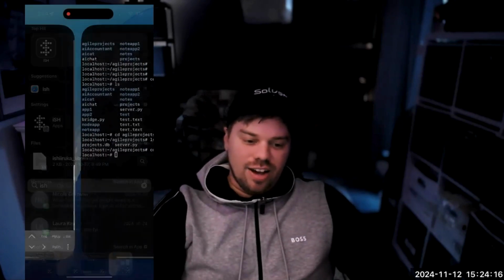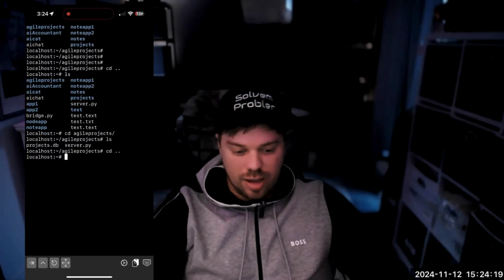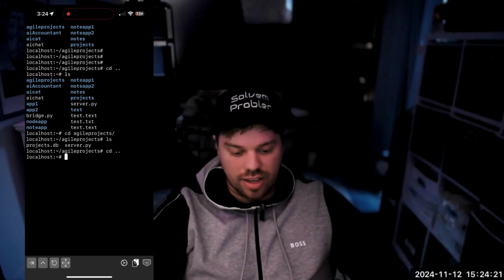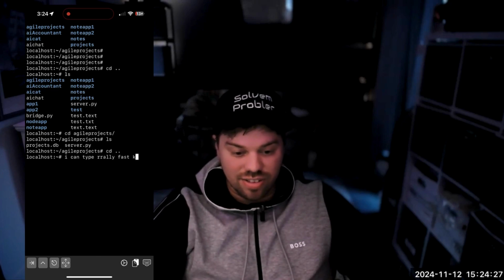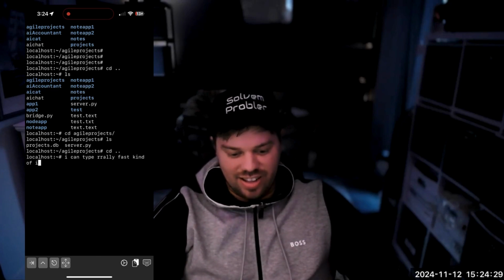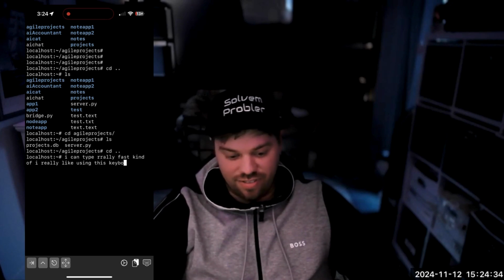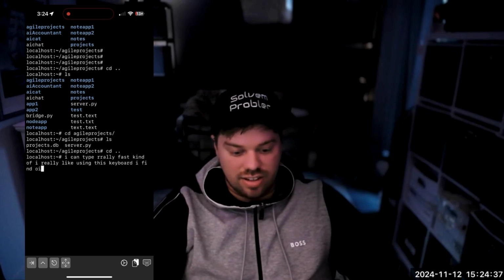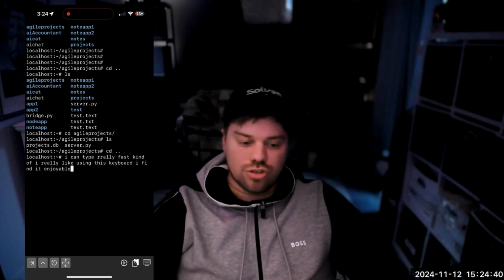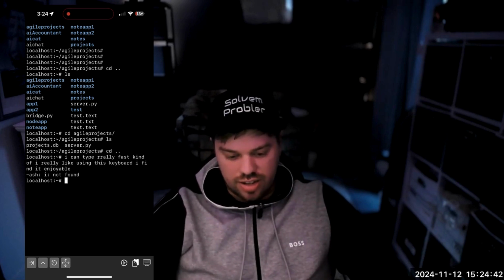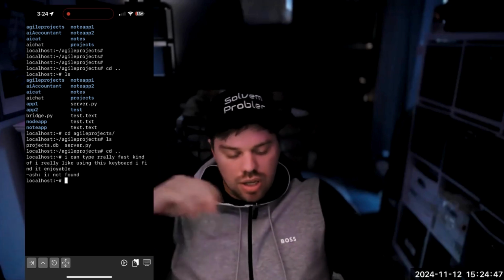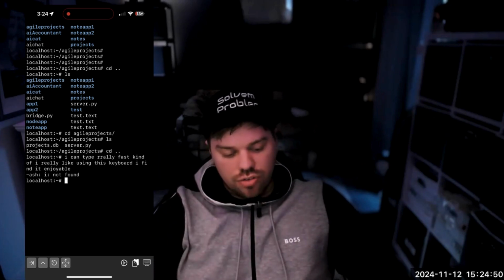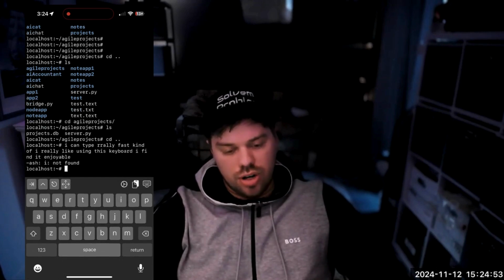What else do I do with this? I think typing is really fast. I mean, I can type really fast, kind of. I really like using this keyboard. I find it enjoyable. So I typed fine. I don't really see that as an issue, and that probably is because I've used these little BlackBerries for so long.